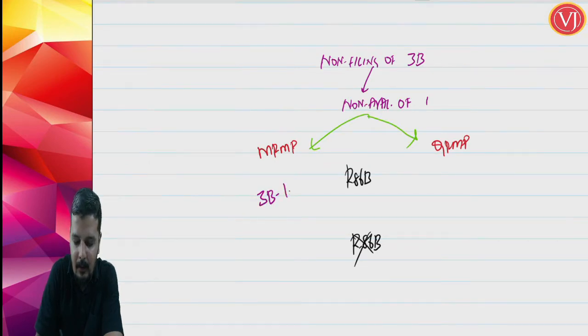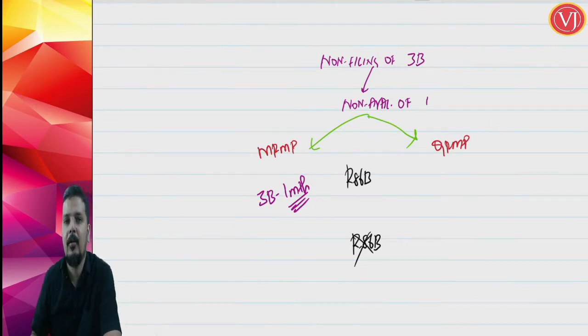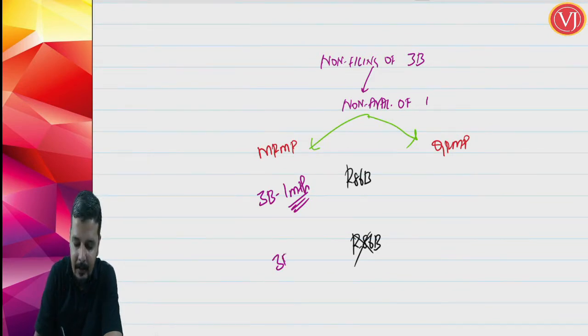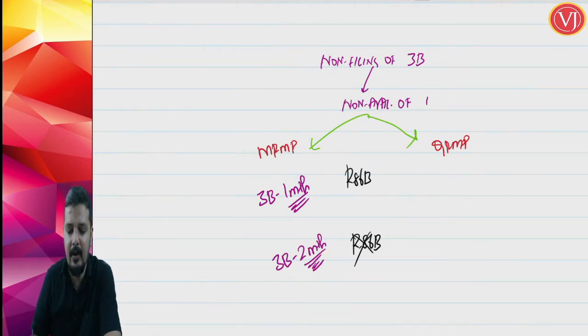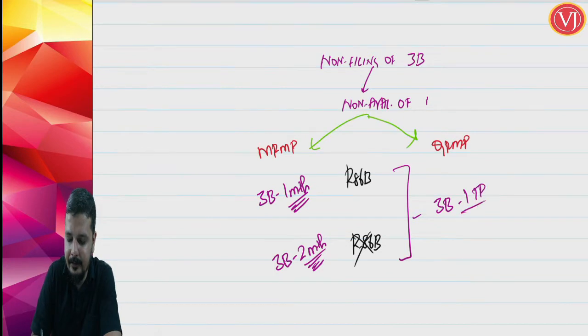GSTR 3B of 1 month will make a scenario where you are not in a position to file GSTR 1. If Rule 86B is not applicable, non-filing of GSTR 3B for 2 months will make sure that you are not in a position to file your GSTR 1. If you are under the QRMP scheme, non-filing of GSTR 3B of 1 tax period, I will write it as tax period everywhere.